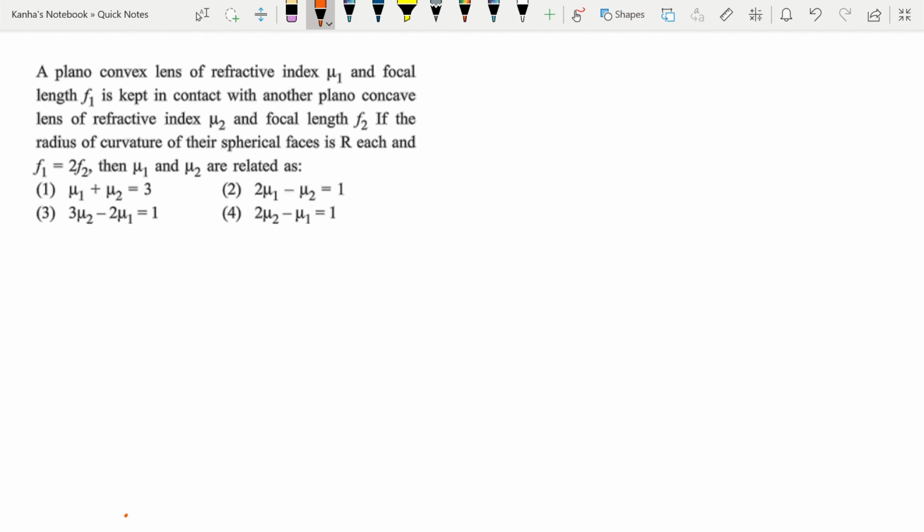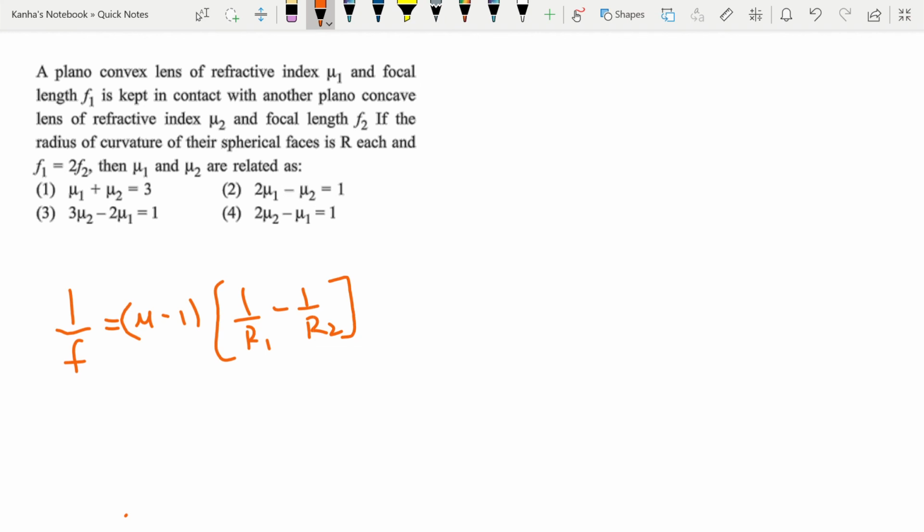Now, as you can see in this question, you are not given object and image distances, so you can use the lens maker's formula. So you can write 1 by f is equal to mu minus 1 into 1 by r1 minus 1 by r2.